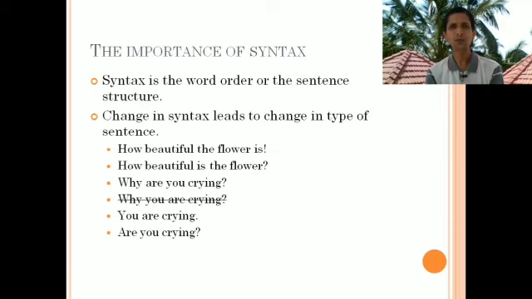So it is not the question word or the question mark that makes a sentence a question, but rather it is the structure that we use that decides whether a sentence is an exclamatory sentence or a question or a plain statement. So the next time that we use language, let us take care of these things and use proper syntax so that we become more accurate in using this language. Good luck and thank you.